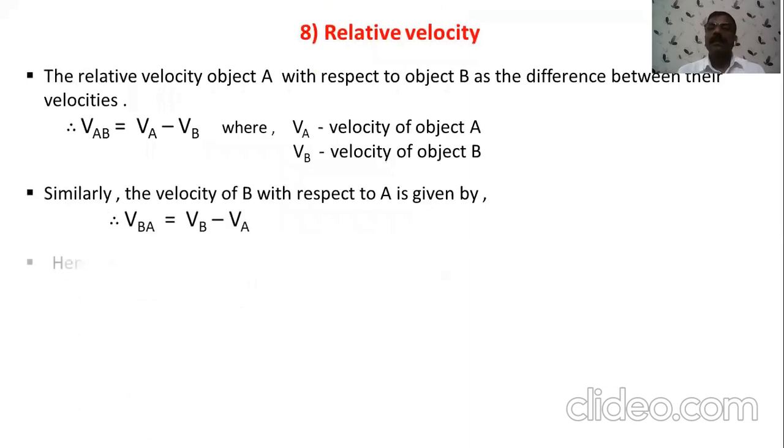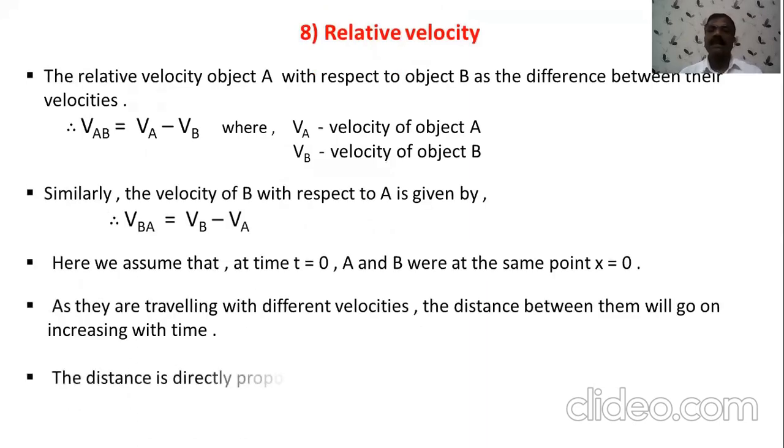So this is one terminology which is given related to the relative velocity. The name itself gives an idea, that is you have to consider the two velocities of two different objects and you have to take the comparison of the velocity with each other. So the velocity of object A is denoted with VA, and velocity of object B is denoted with VB.